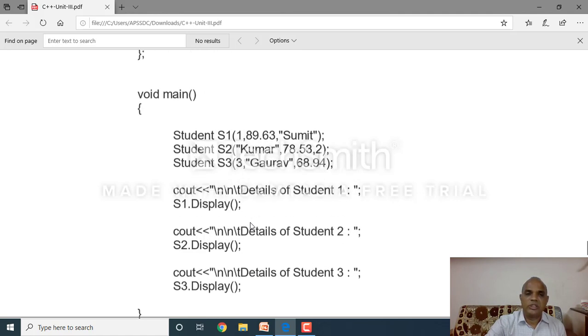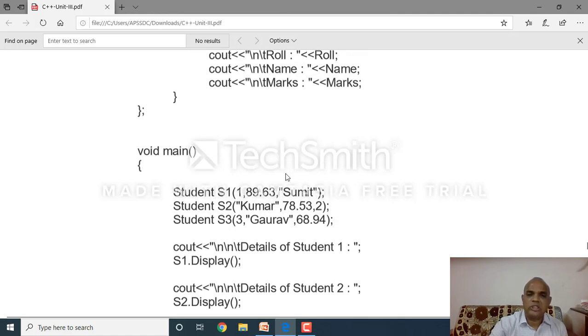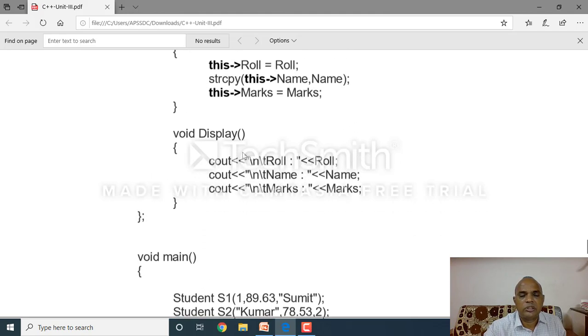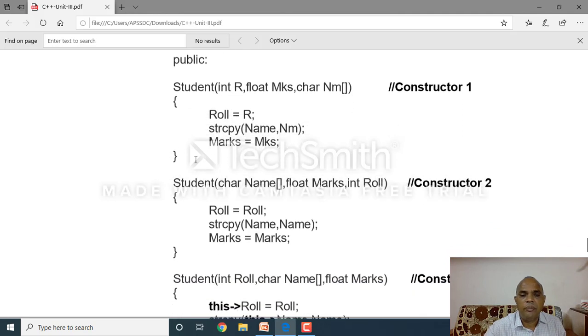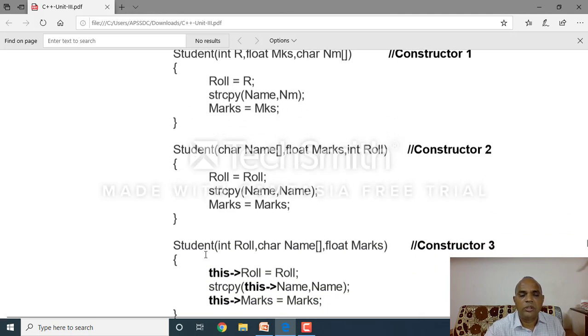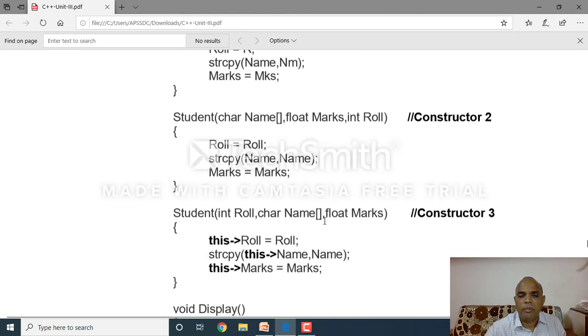Then how many objects are in this example? Here student S1 is a constructor member function. These parameters are sent to the first constructor member function, because a first constructor match occurs: the first is an integer, the second is a float, the third is a string. That's why the first constructor member function is invoked for S1. It takes integer, float, and character. Clear? This is invoked first for the S1 object. Then for the S2 object, this constructor member function is invoked. Then for the S3 object, this member function is invoked.